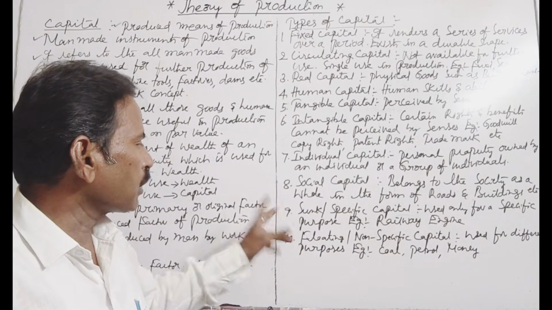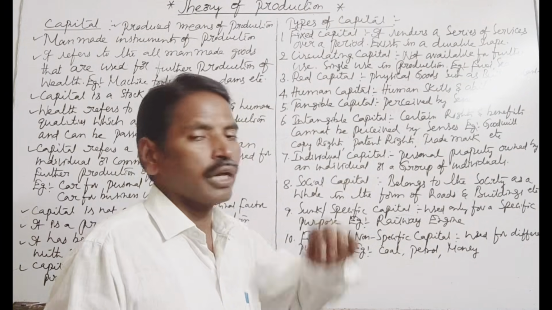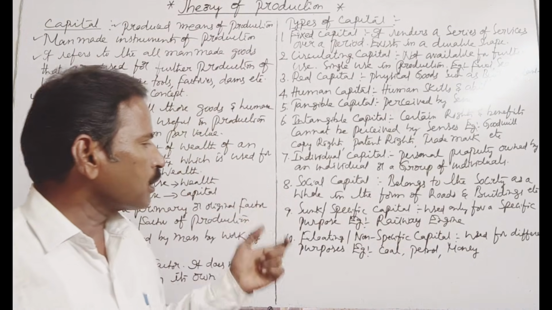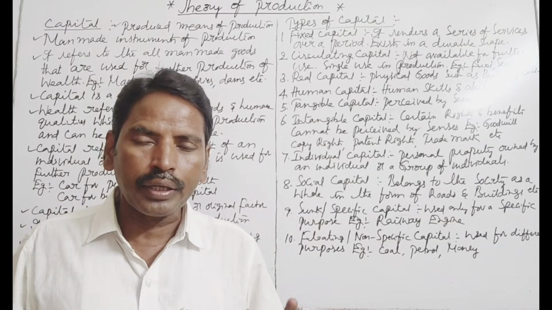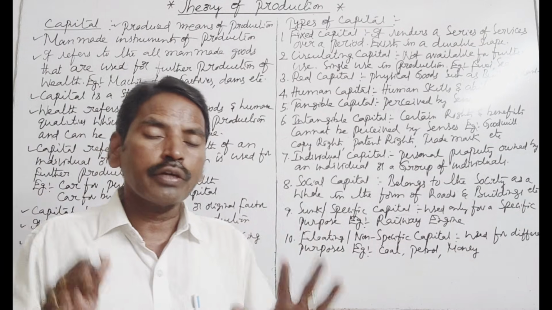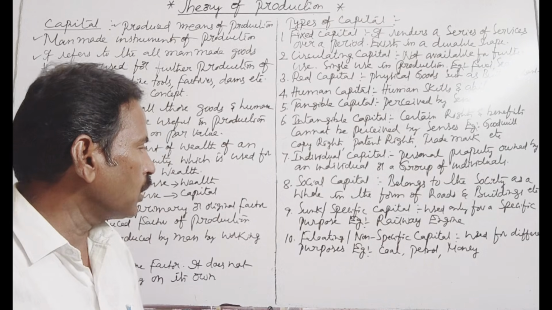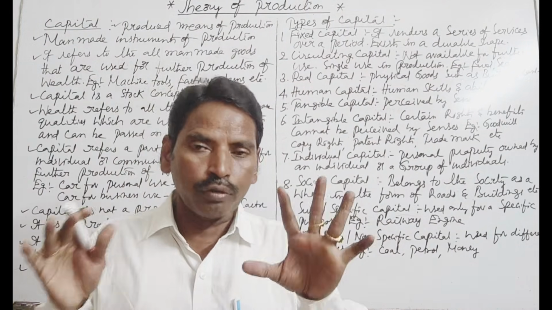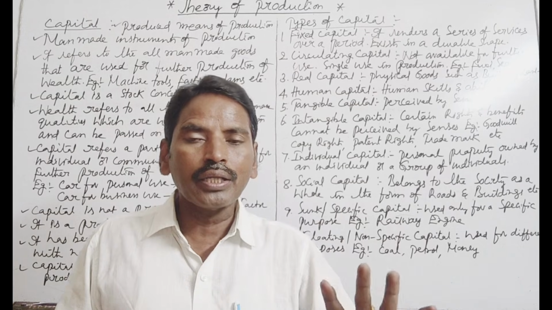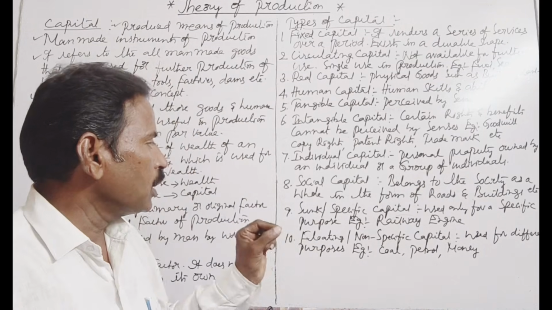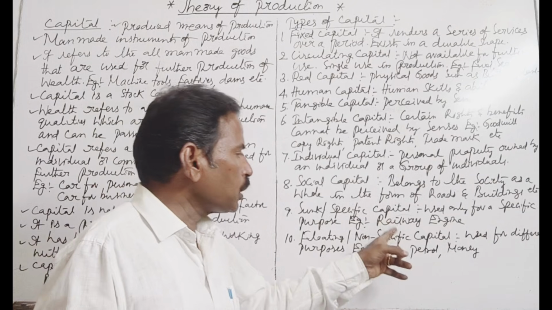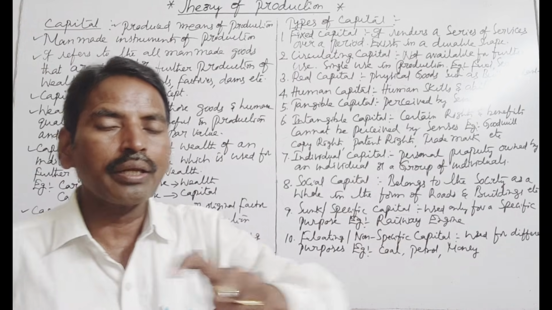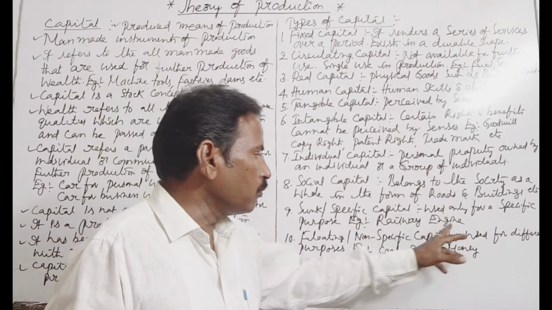Another one is sunk or specific capital. Sunk capital or specific capital is used only for a particular, specific purpose. For example, railway engines are arranged only for the particular purpose of carrying the remaining bogies.